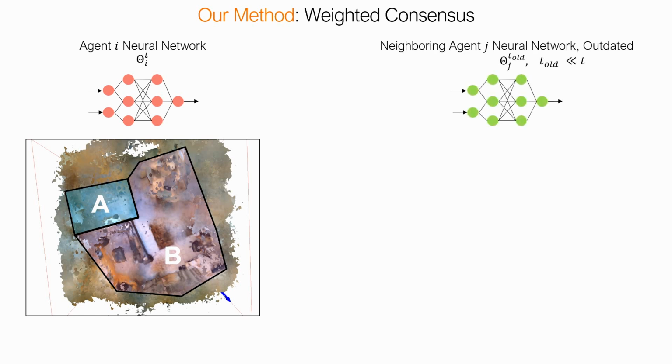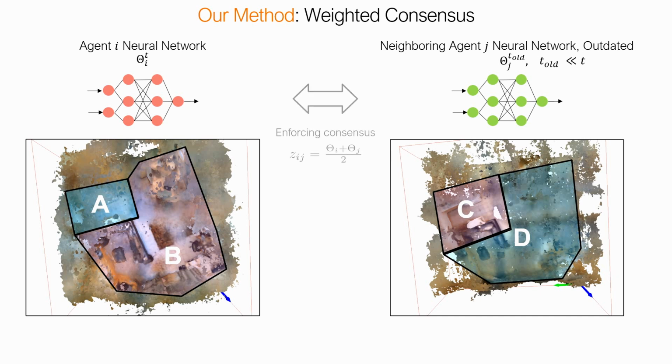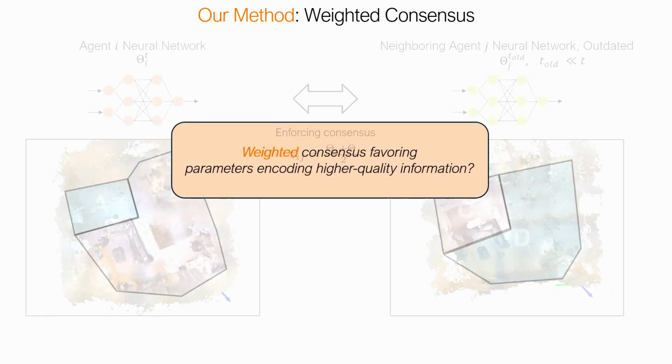And then we have our neighboring agent j, and because of the communication disruption, we haven't heard from it for a while, so we only have a really outdated copy of its neural network. Its map looks like this, where most of the neural network parameters correspond to a region that is poorly reconstructed, but maybe some of them still have valuable information. So if we simply use CADMM, then our consensus target Zij is a simple average between these two neural networks, which degrades the good information contained in both of them. So the question is, can we do some kind of weighted consensus that favors the parameters with higher quality information?